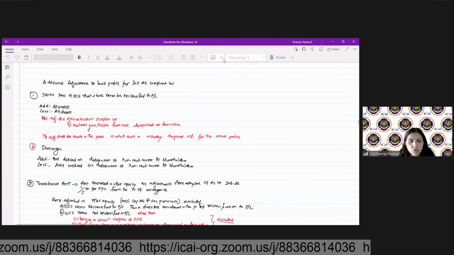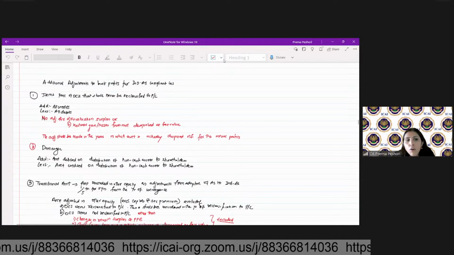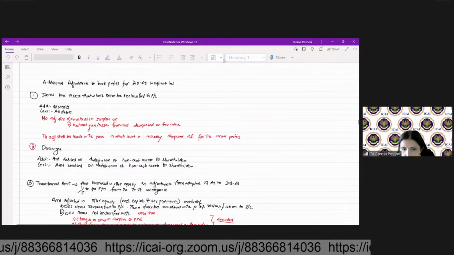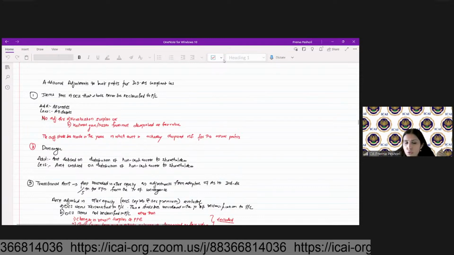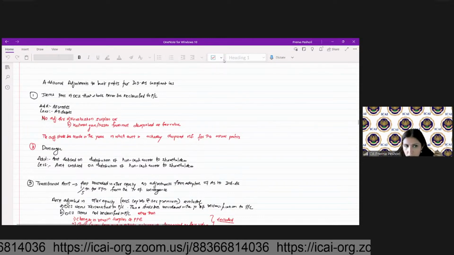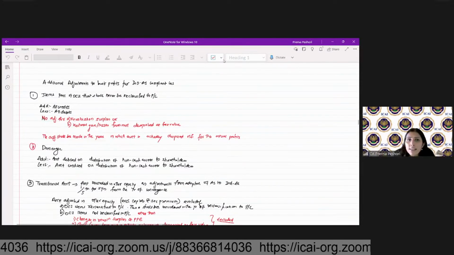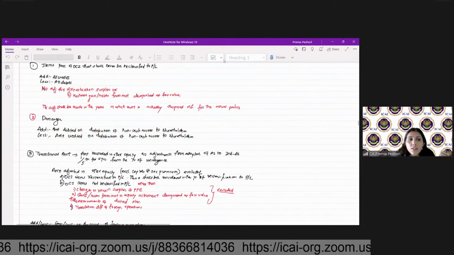Second is for demerger. So add any amount debited on distribution of non-cash assets to shareholder, less reduce any amount credited on distribution of non-cash assets to shareholder. Then you have to add the transitional amount. So what is the transitional amount?